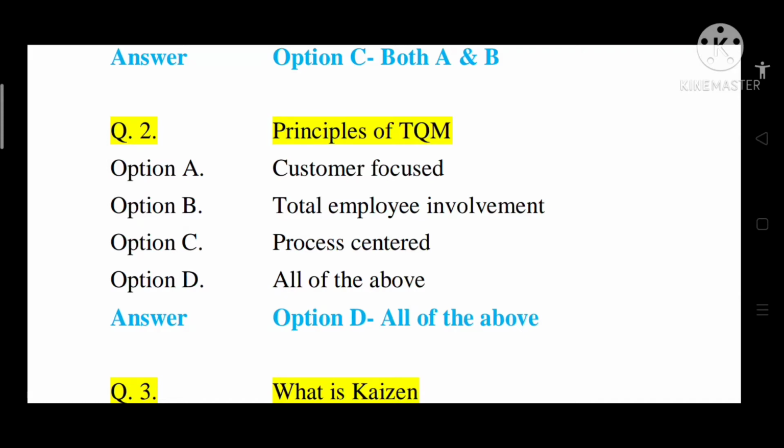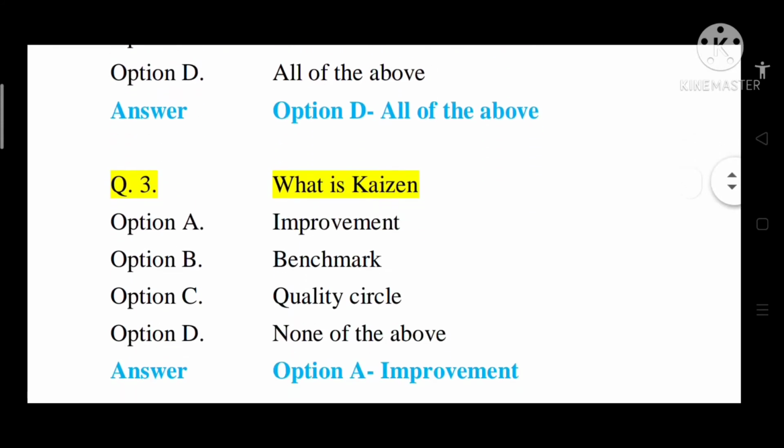As in the first question we have seen that TQM is for the customer satisfaction, so that is why it is customer focused. Quality can be enhanced only if there is employee involvement. So total employee involvement should be there, and it should be process centered. So option D, that is all of the above.